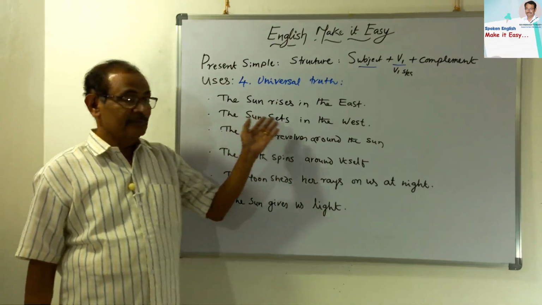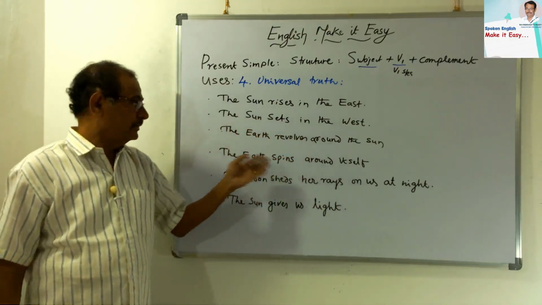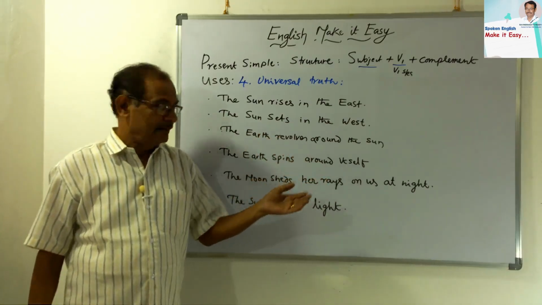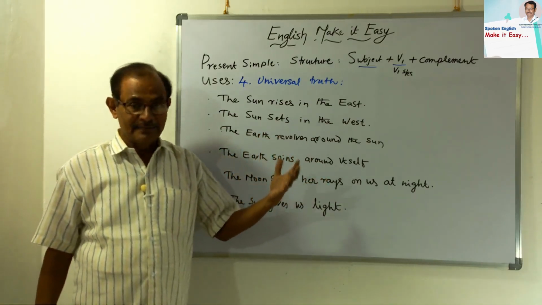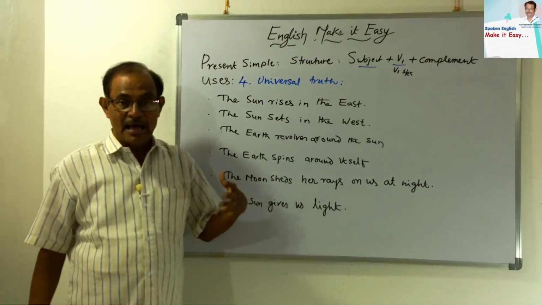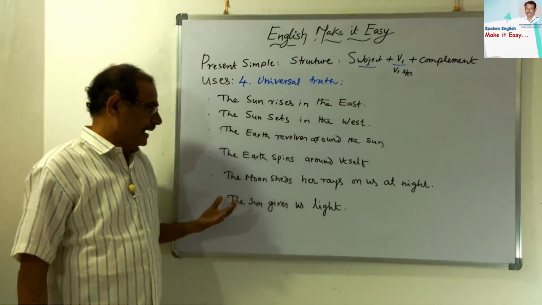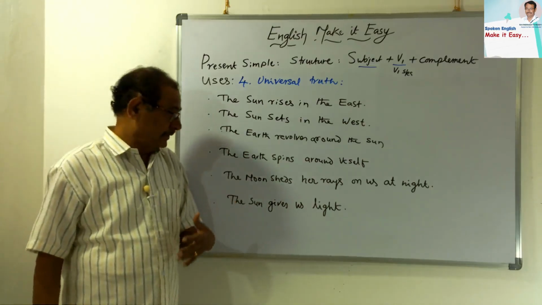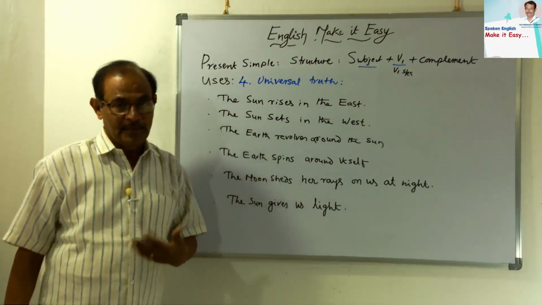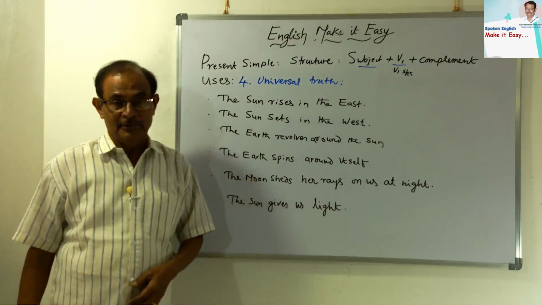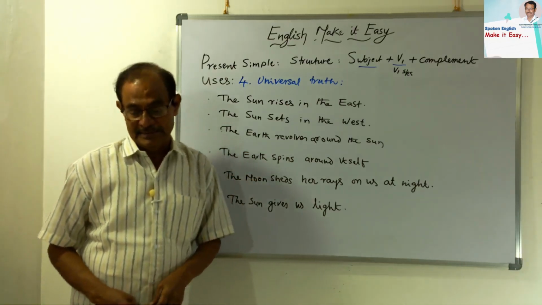So the sun rises in the east, the sun sets in the west, the earth revolves around the sun, the earth spins around itself, the moon sheds her rays on us at night, the sun gives us light. Okay, thank you. Next we shall go to the next usage of the simple present.